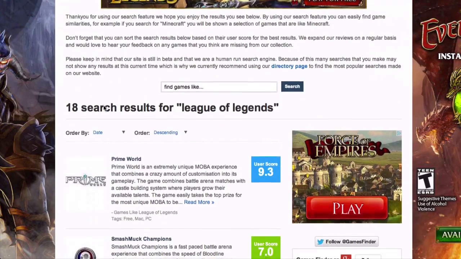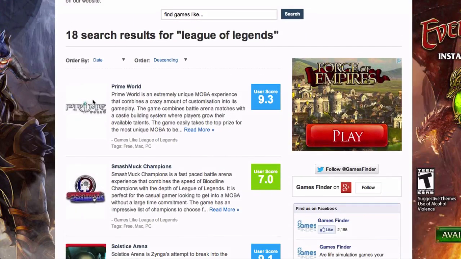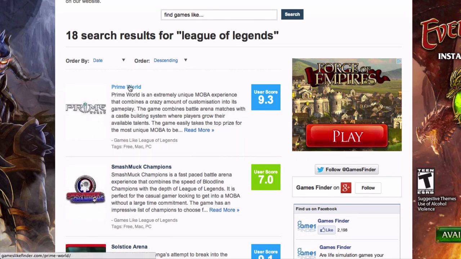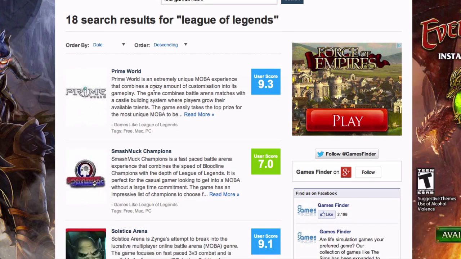If you scroll down a little bit, this is going to show you what other games are very similar to League of Legends. So these are all websites and keywords that we can target. Do you see this one right here? It's called Prime World. Well, I've never even heard of that before. And people gave this game a really high rating, a 9.3. This website is telling us that this game Prime World is very related, very similar to League of Legends.